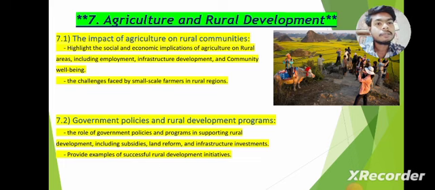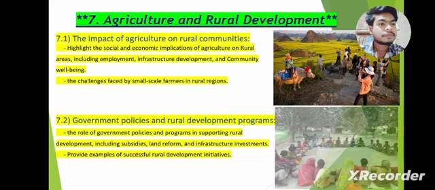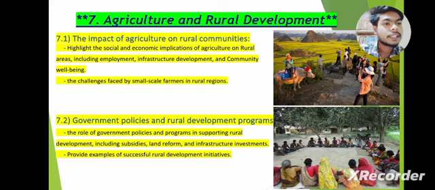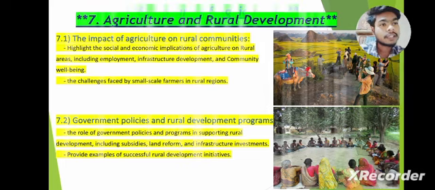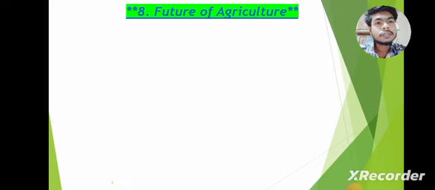Examples include successful development initiatives, including subsidies and reforms. In the second picture, farmers are meeting to improve their methods for growing better crops, and they share their knowledge with one another. This is good for our farmers and for how they grow crops.